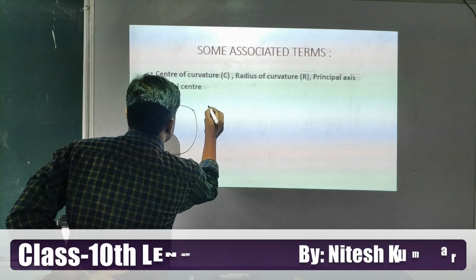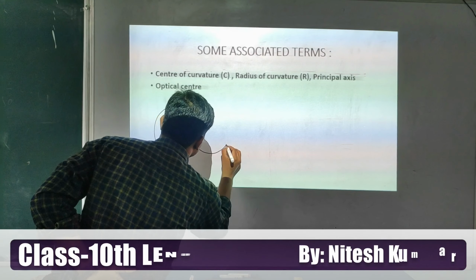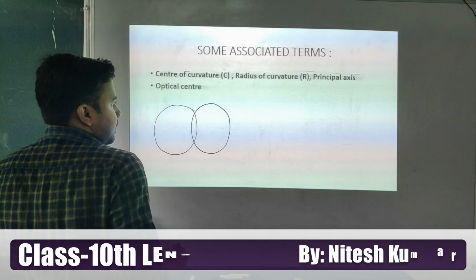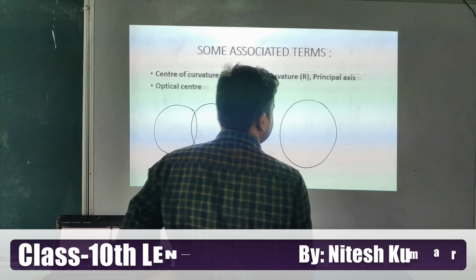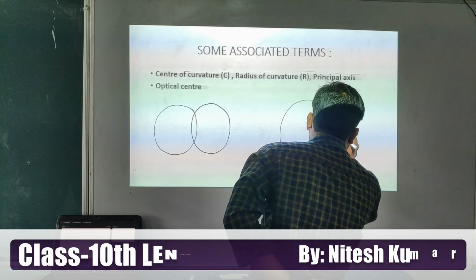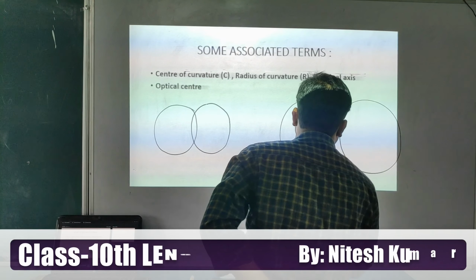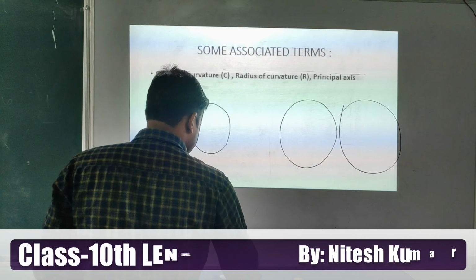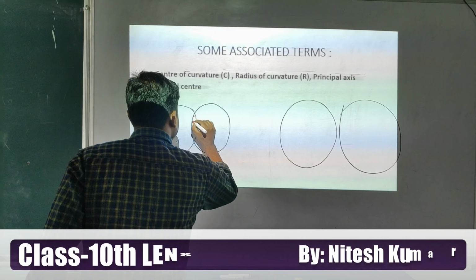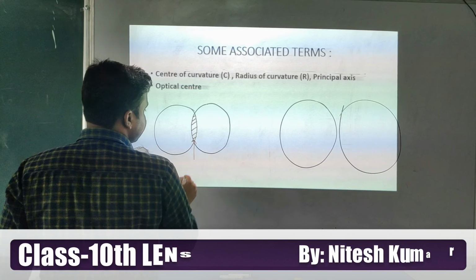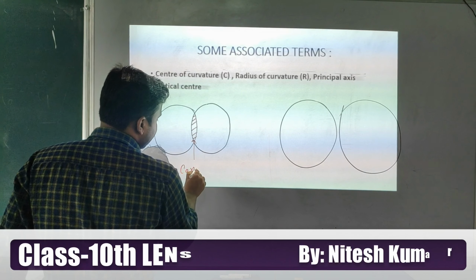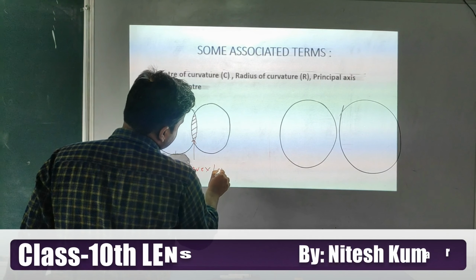Two spherical surfaces. Okay, student. Now look at this part here. This is a convex lens.